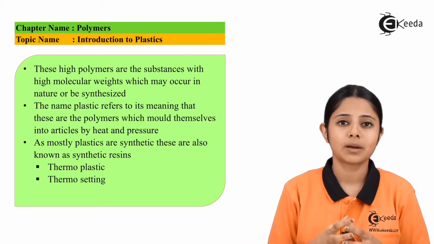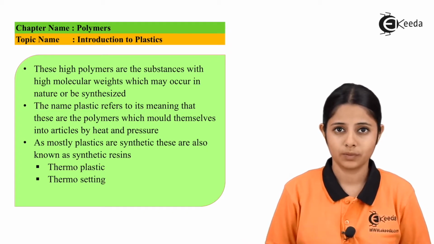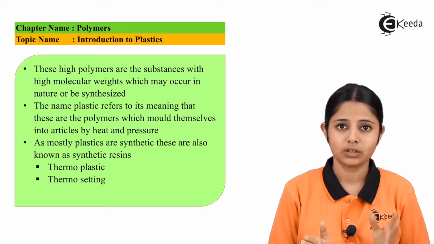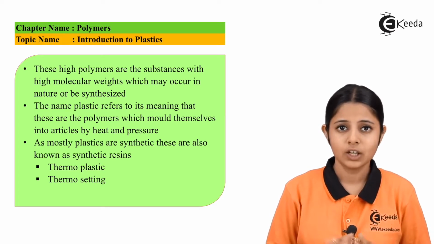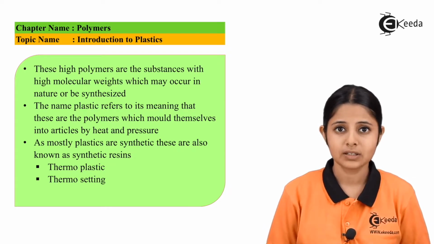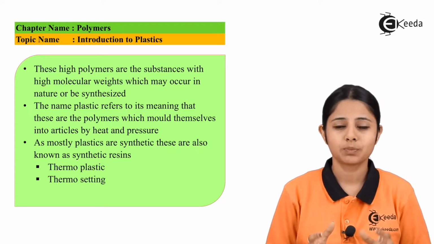Many such monomers combine together and form a polymer. And this polymer is nothing but plastics. Plastics can be both natural as well as synthesized. Generally, we use synthesized plastics on a daily basis, and these plastics have replaced metals in various purposes.